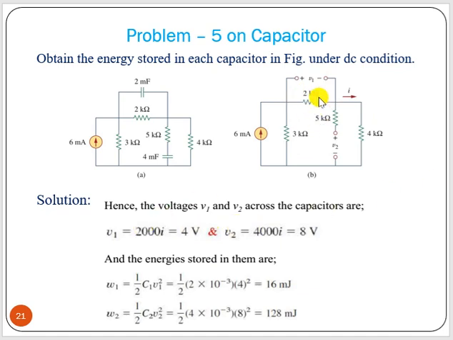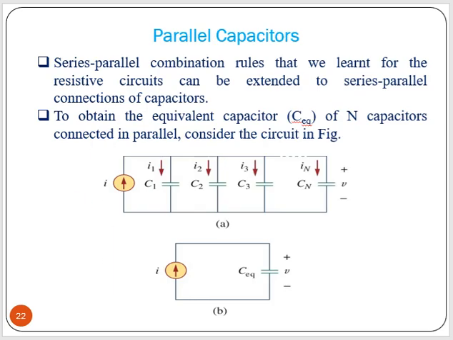V1 is 2 kilo ohm into the current flowing, that is 4 volt, and V2 is nothing but the voltage drop across this 4 kilo ohm, because these two parts are in parallel connection. So we can find out V2 equal to 8 volt. Now we can find out energy stored, that is W1 equal to half CV square. So if you know the value of V1, we can find out the energy stored in capacitors W1 and W2.